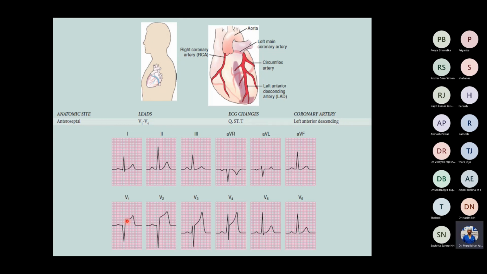And you have to know the first degree, second degree, 2 types, and third degree heart block. And in acute myocardial infarction, what are the T wave changes and which leads signify which territory is involved. So with this, we'll conclude today, and the X-ray will be taken by Dr. Vimal Raj sometime later.